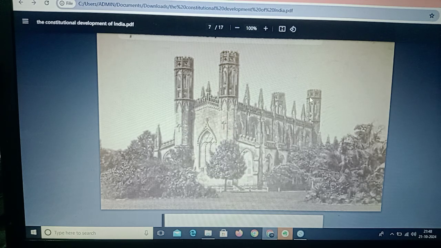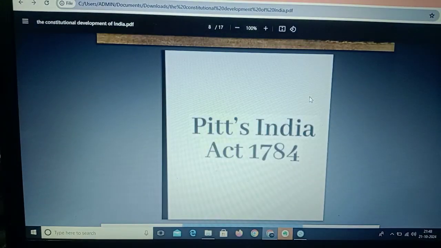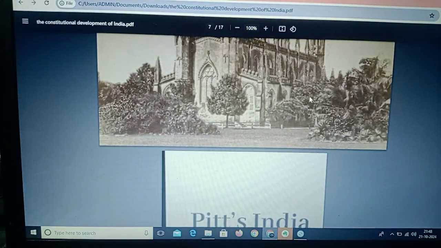This act prohibited the servants of the company from engaging in private trade or accepting gifts and bribes from the Indians. The British government strengthened its control over the company through the court of directors. The court of directors, we can say, is the governing body of the company, to report on its revenue, civil and military affairs in India. So this is all about the Regulating Act of 1773.